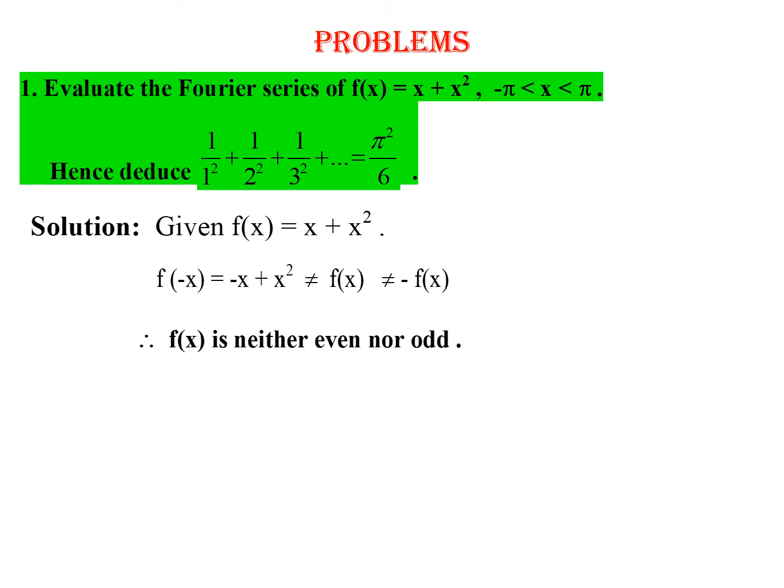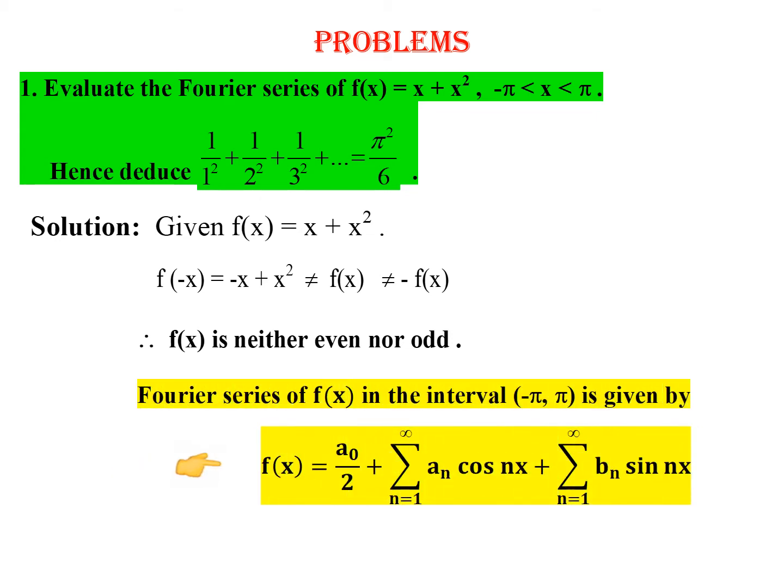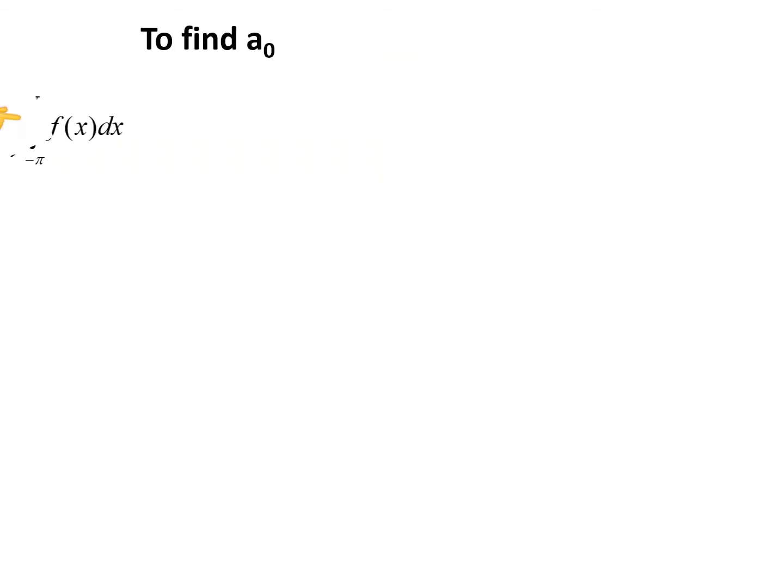So we cannot conclude whether b n is 0 or a naught, a n are 0 like that. So we need to find all the three constants. Hence the Fourier series of f of x will be in this form. First let us find a naught.